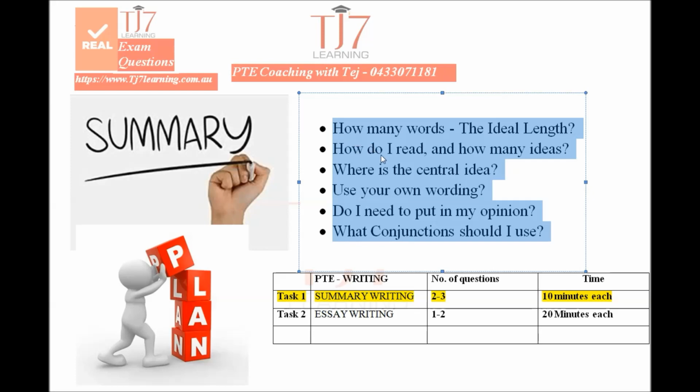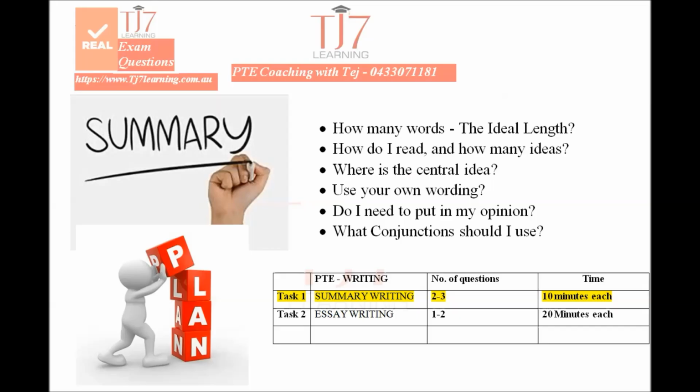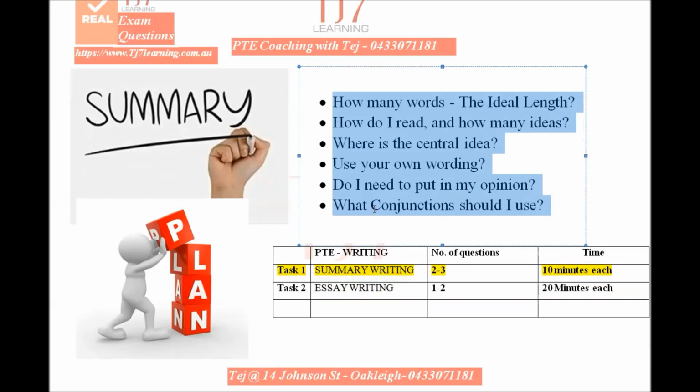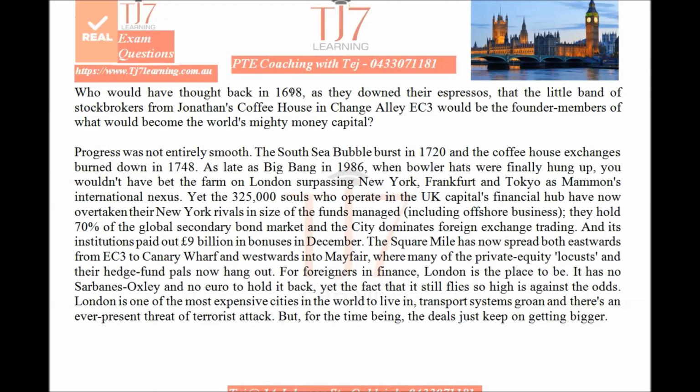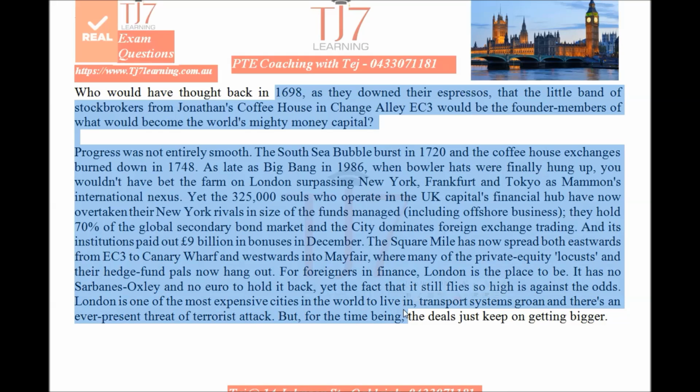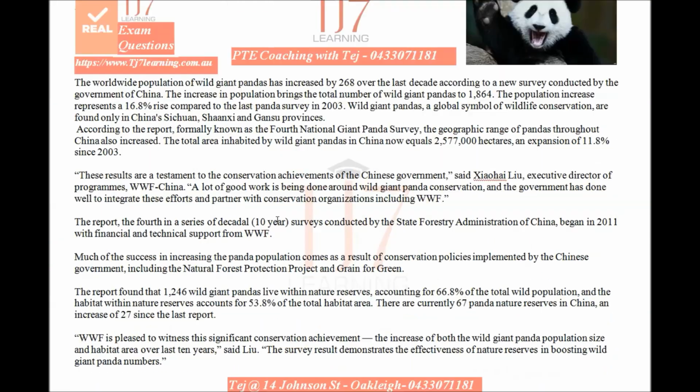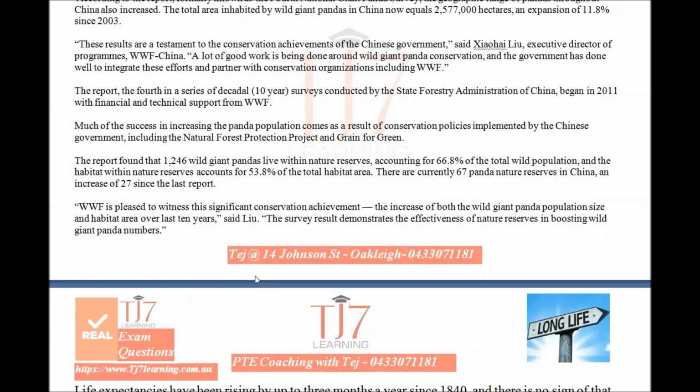Now I'll also answer some of these common questions which may bother you, which may trouble you. But first of all, let's see what kind of questions we are going to discuss here. This summary relates to London being the capital, the mighty money capital of the world. That's summary number 1, which we will discuss here. Summary number 2 we'll discuss, that's comparatively a latest one, which is on the wild giant panda population in China.